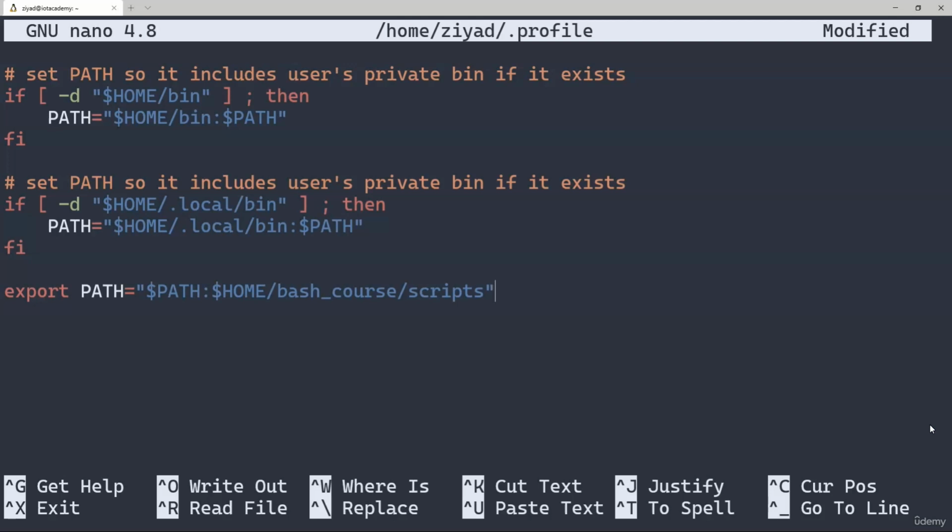This is a good place to put it because it means that on the one-off chance that we give a script the same name as a command that is already installed on our computer, like ls or something, those other commands will be given priority because they're further to the left, which can save us from unwittingly running into system-wide trouble. Okay, now let's save and exit the file.